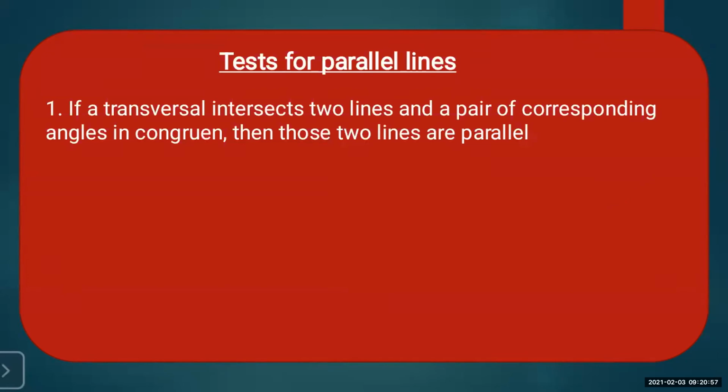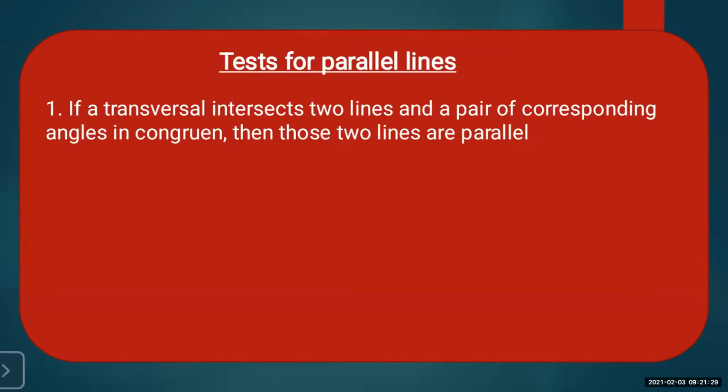So this you have done in the parallel lines lesson, that is types of angles formed by two parallel lines and a transversal. How many types of angles are formed? Corresponding angles, alternate angles, and interior angles. These three types of angles are formed when two parallel lines are intersected by a transversal. So let us see the first test for parallel lines.